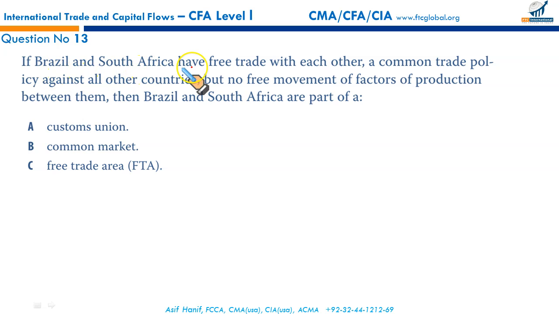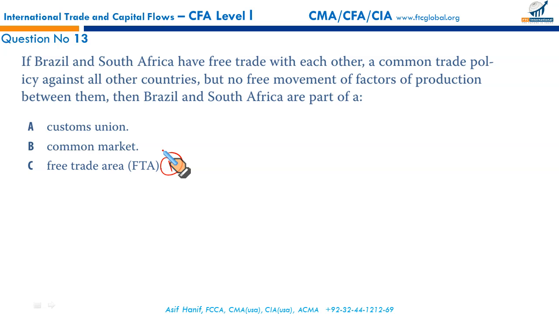If Brazil and South Africa have free trade with each other, a common trade policy against all other countries, but no free movement of factors of production between them, then Brazil and South Africa are a part of a... Well, let us first move from the least integrated to the most integrated. First, free trade area: no tariffs between members, no external tariffs, and countries can negotiate their own trade deals.